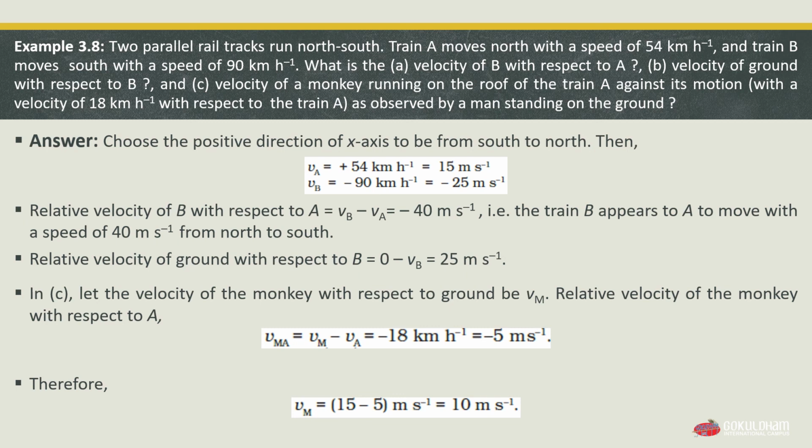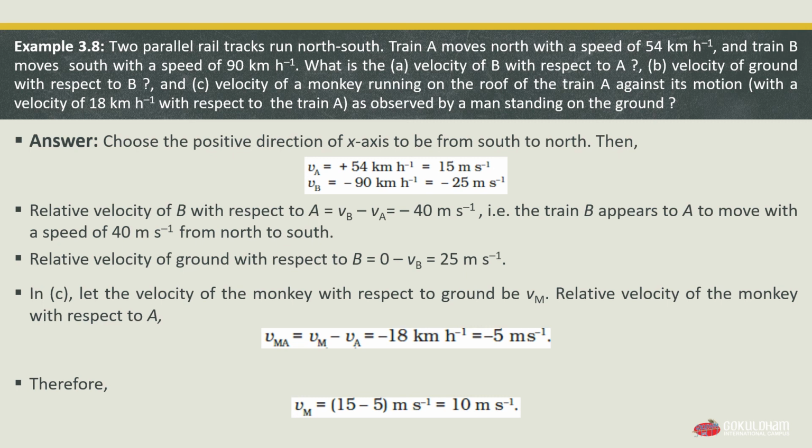That is, train B appears to A to move with a speed of 40 meter per second from north to south. Relative velocity of ground with respect to B is equal to 0 minus velocity of B, which is equal to 25 meter per second. In case C, let the velocity of monkey with respect to ground be velocity of m, v of m.